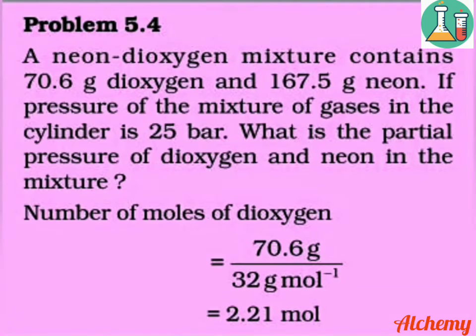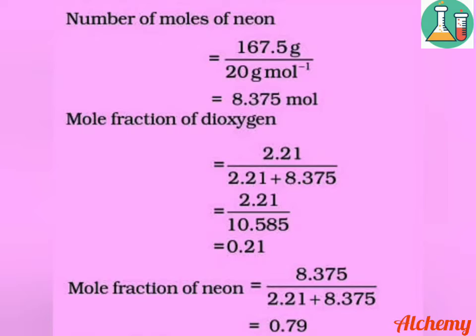The mass of dioxygen is given in the question as 70.6 gram and the molar mass of dioxygen is 32. So the number of moles of dioxygen is 70.6 divided by 32, and the answer is 2.21 mole. Similarly, the number of moles of neon is given by 167.5 gram divided by 20 gram per mole, which is the molar mass of neon. So the number of moles of neon is 8.375 mole.